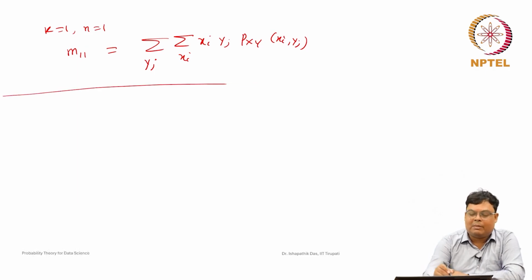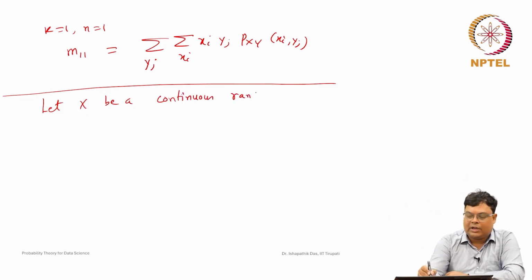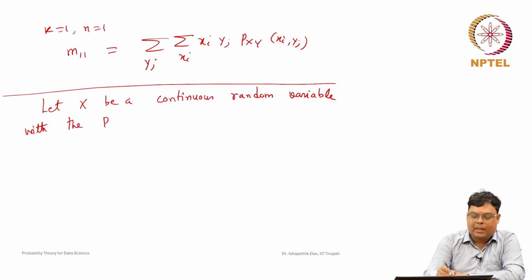So, now you can remember that let x be a continuous random variable with the probability density function f(x).